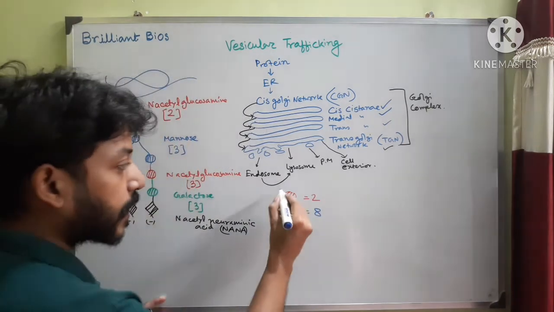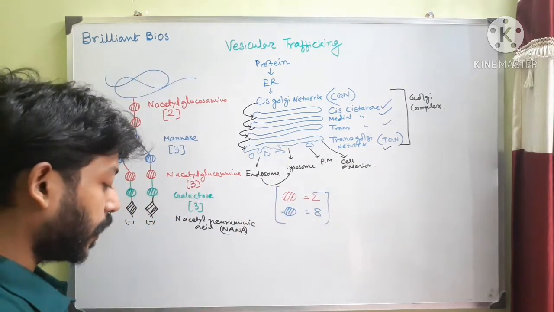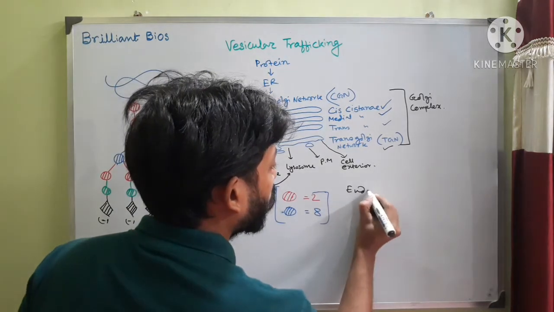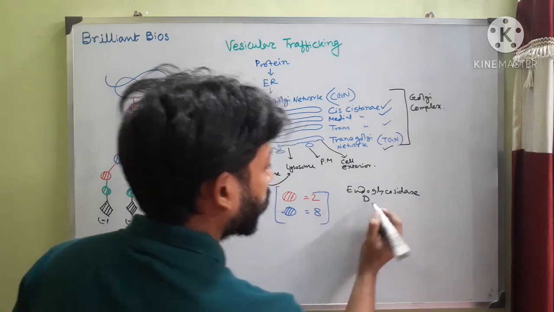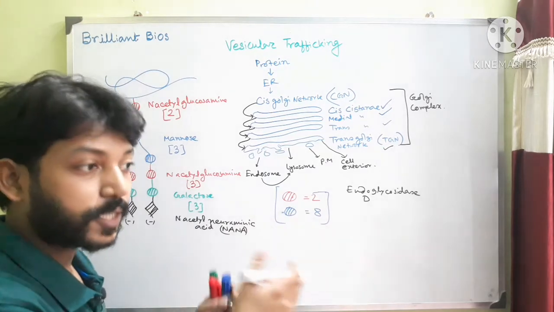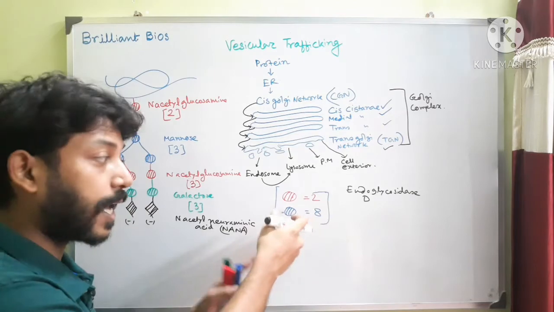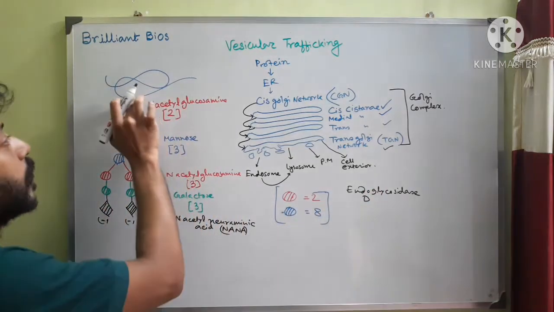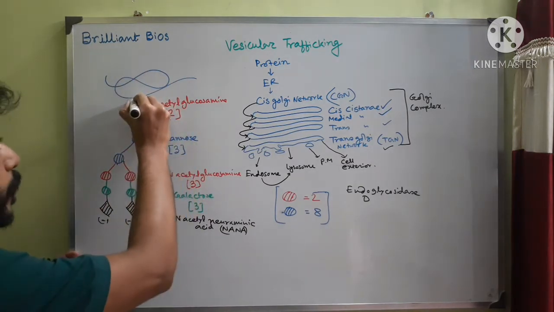This type of protein is resistant to an enzyme called endoglycosidase D. If you treat the protein that has this type of oligosaccharide complex, 2 N-acetyl glucosamine and 8 mannose, endoglycosidase D cannot cut this oligosaccharide. It will remain attached.